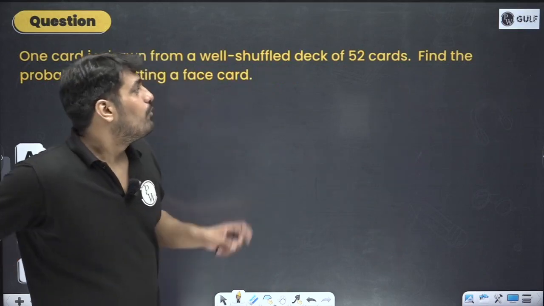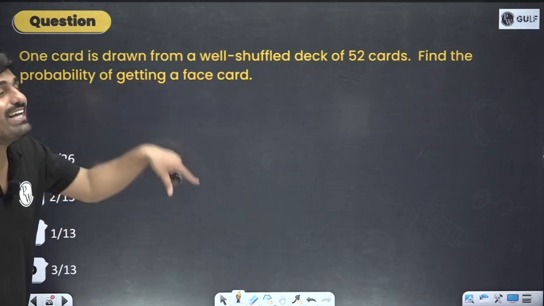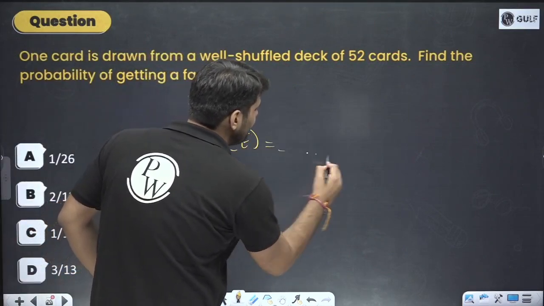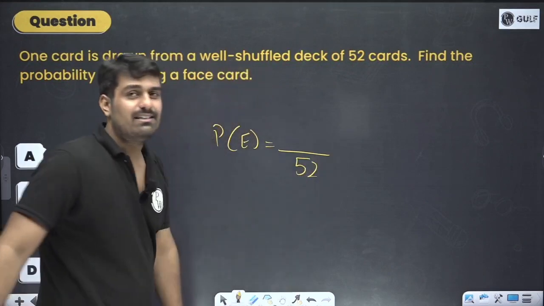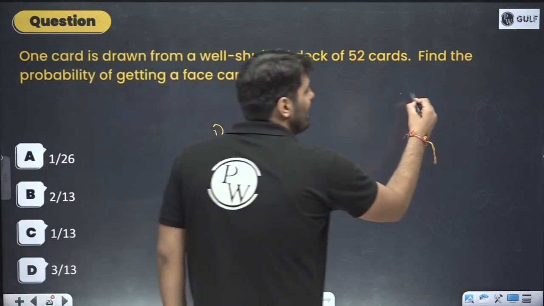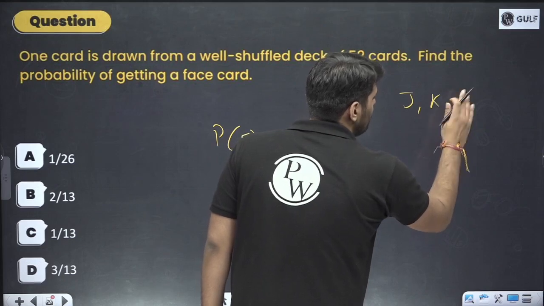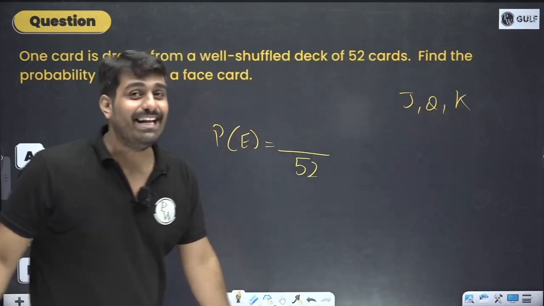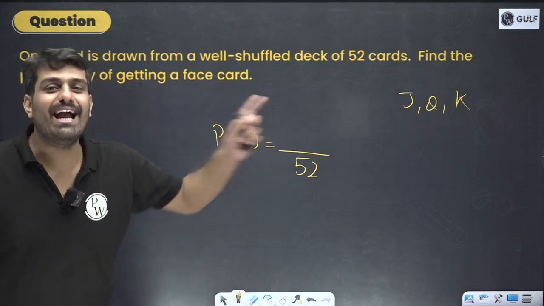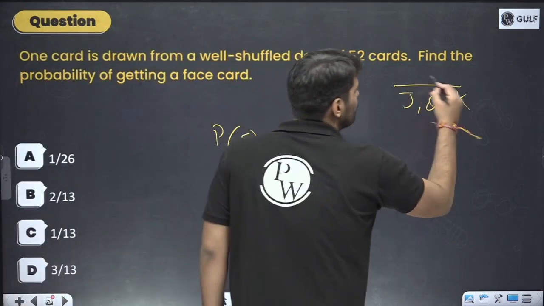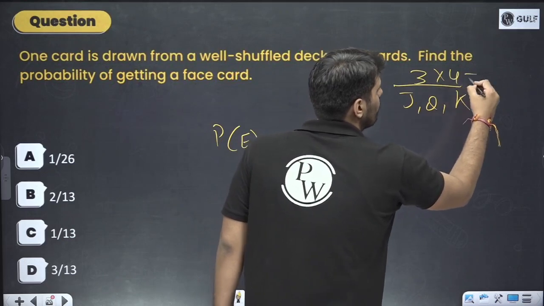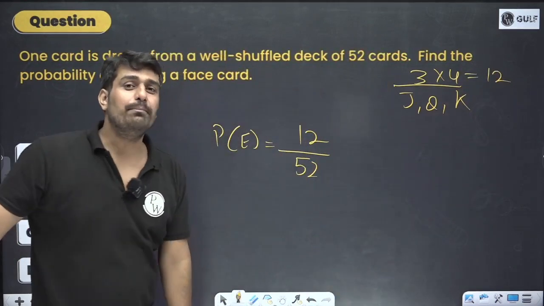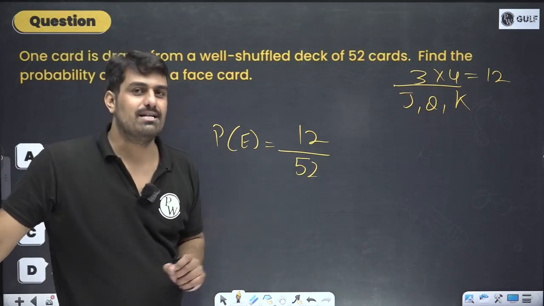Going forward, find the probability of getting a face card. We already talked about total cards we have is 52 and face cards. Total we have J, Q and K. Let's follow the order, otherwise the king will get angry. So J, Q and K, and 3 in each suit. In total 4 suits. So in total 12 cards. 12 by 52. I hope we can do the simplifying over here and get the common answer. Right?